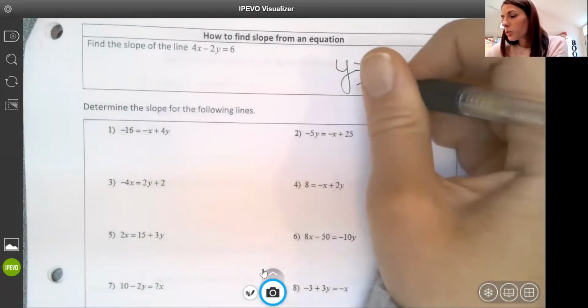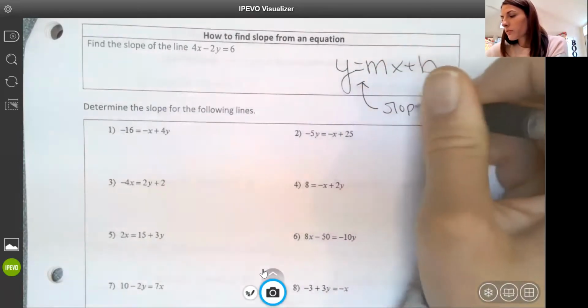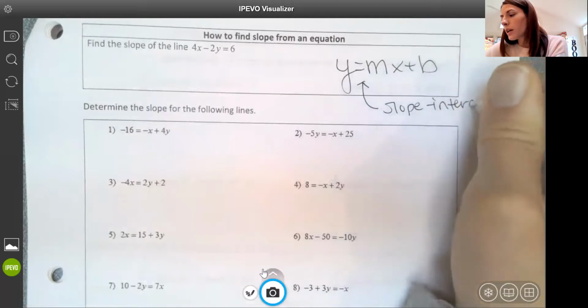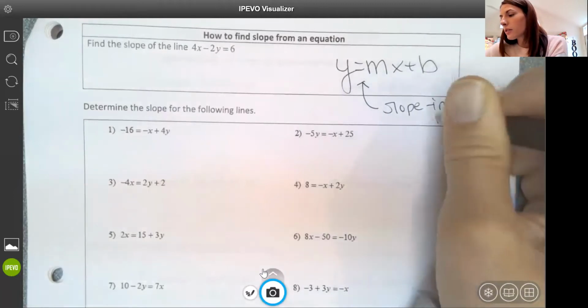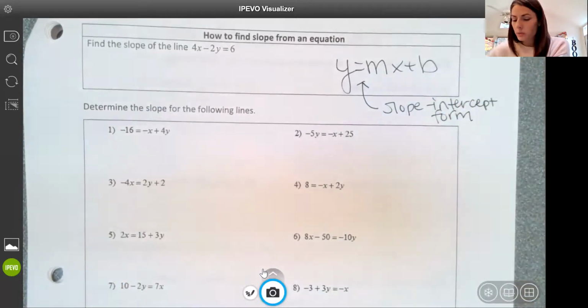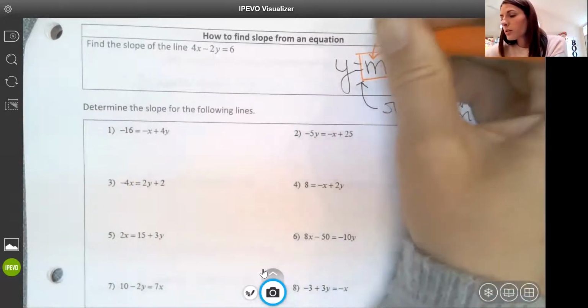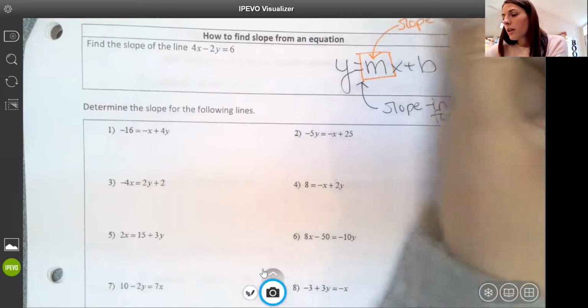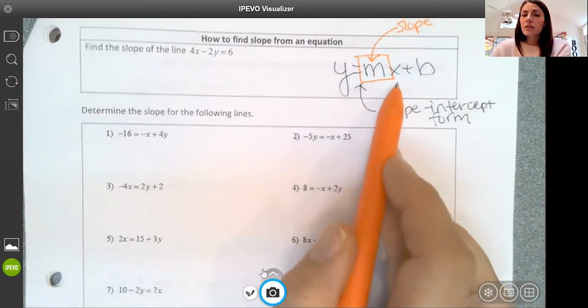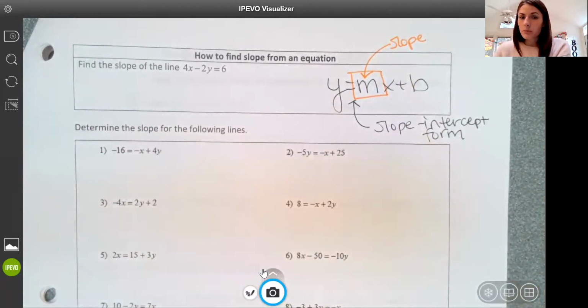This is called slope-intercept form. We'll talk more about that next class. When I rewrite my equation in y equals, the number in front of x is my slope.